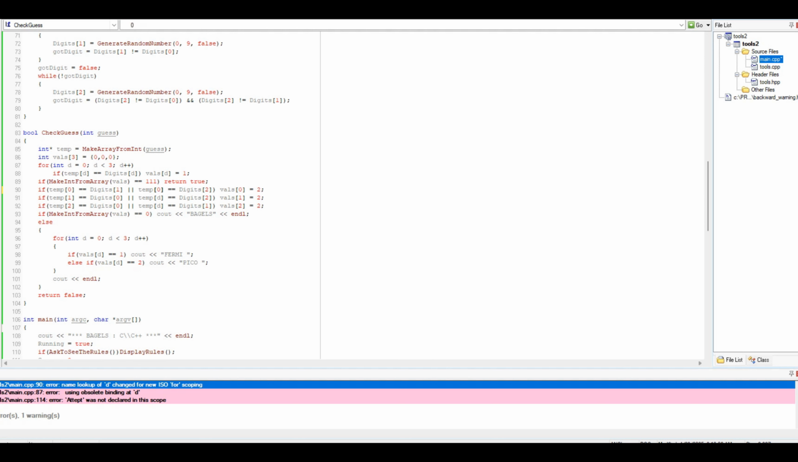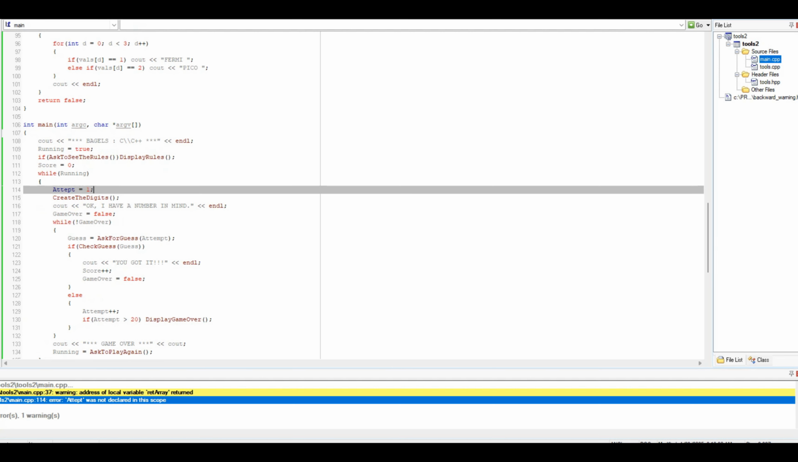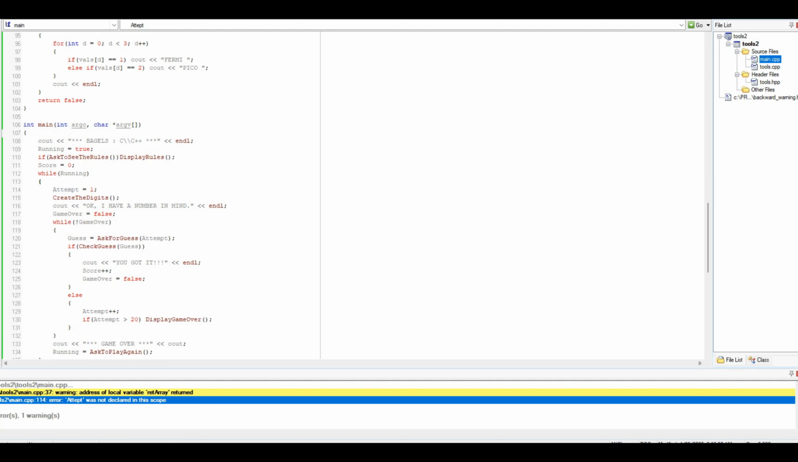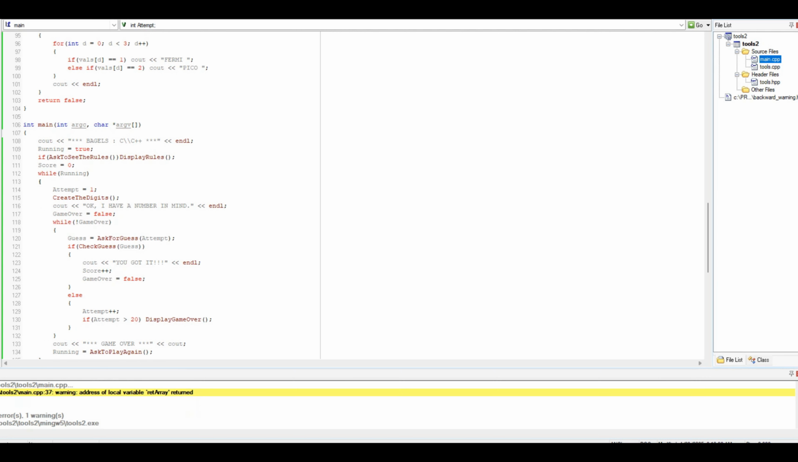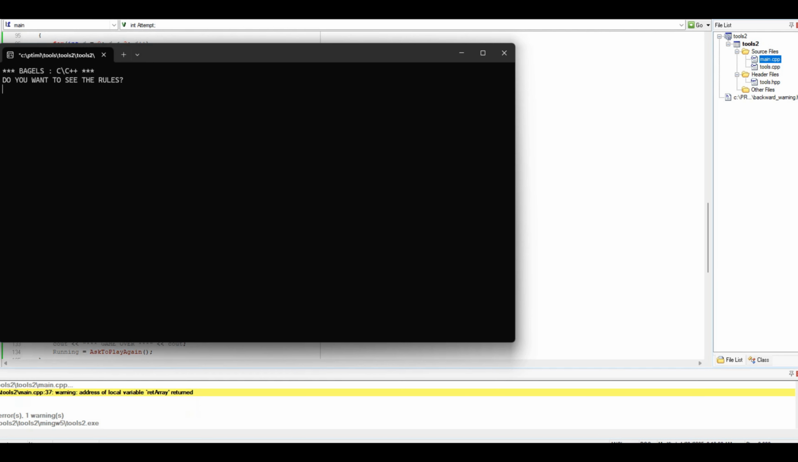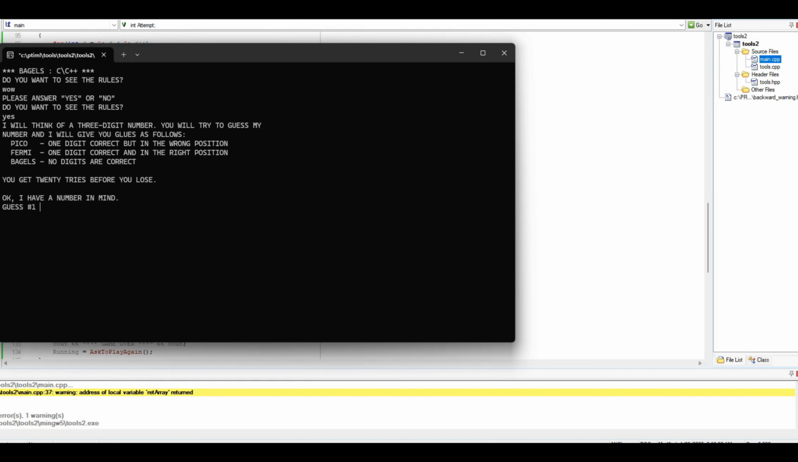Okay. Boom. Woohoo. Do you want to see the rules? Wow, we already know that that's going to work. So yes, I will think of a 3-digit number. You will try to guess my number. We know this is right. Pico, one digit correct. Fermi, right position. 20 tries.